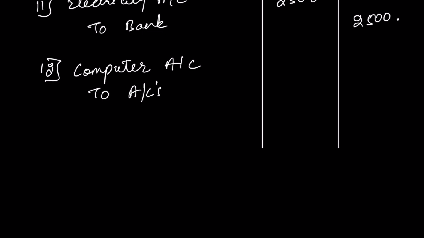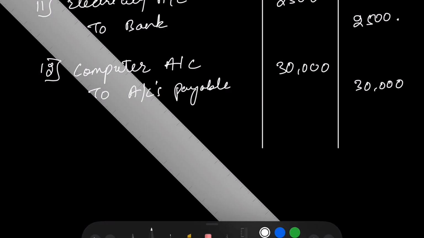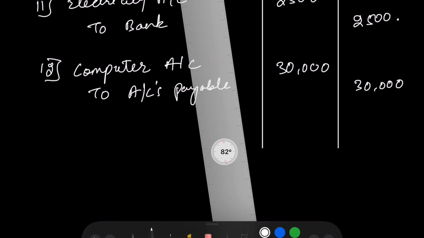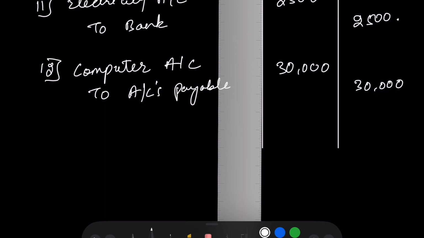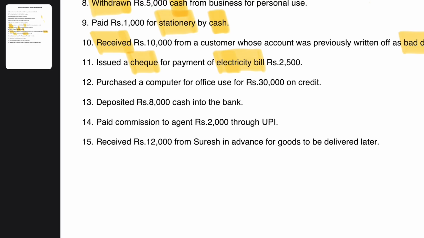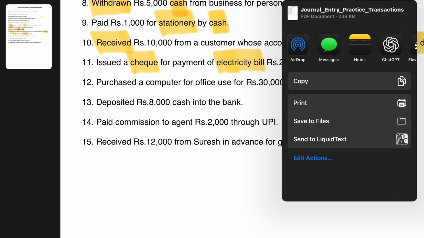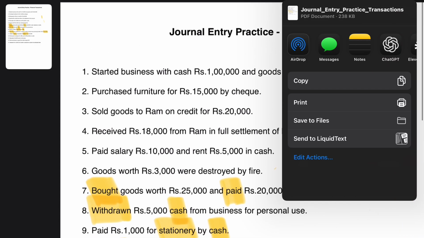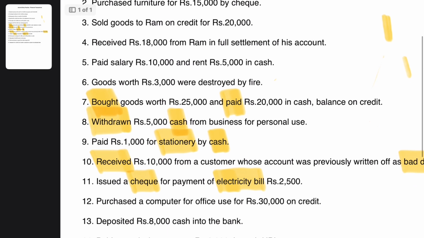So the entry will be computer account debit to accounts payable 30,000. Right? So let's take the 13th transaction now. What is the 13th transaction?